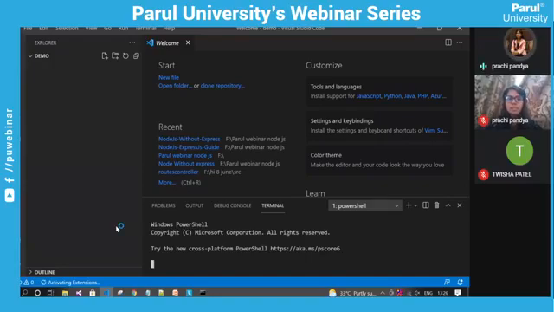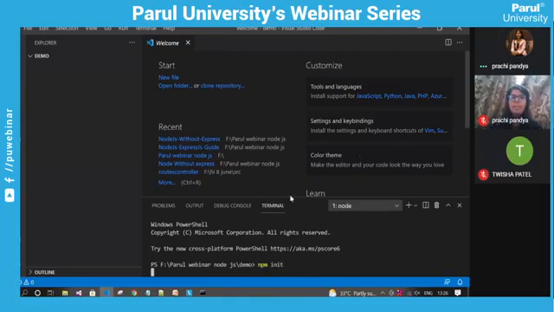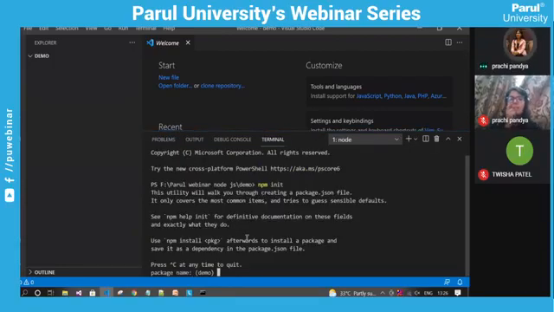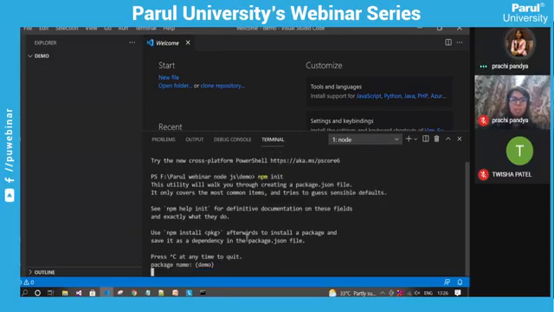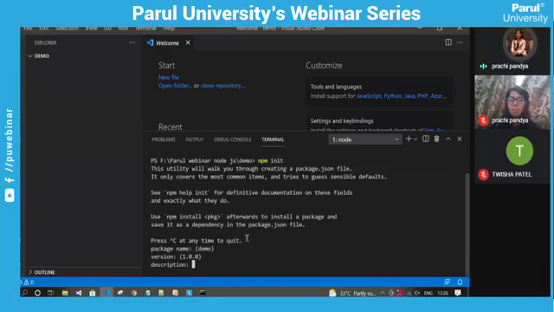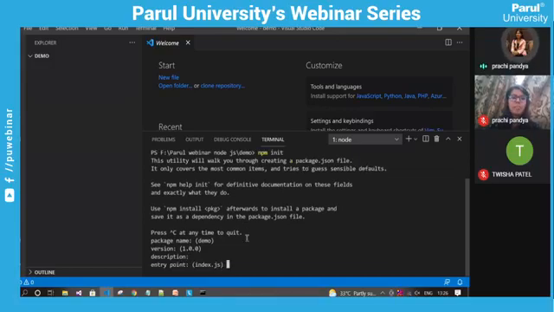So we can open the terminal. Now, to create any Node project, there is one command, npm init. It will ask several default options to create our Node.js package file. So I'm going with all the default options. This is the package name. It will take demo, version 1.0.0. I'm not specifying any description.